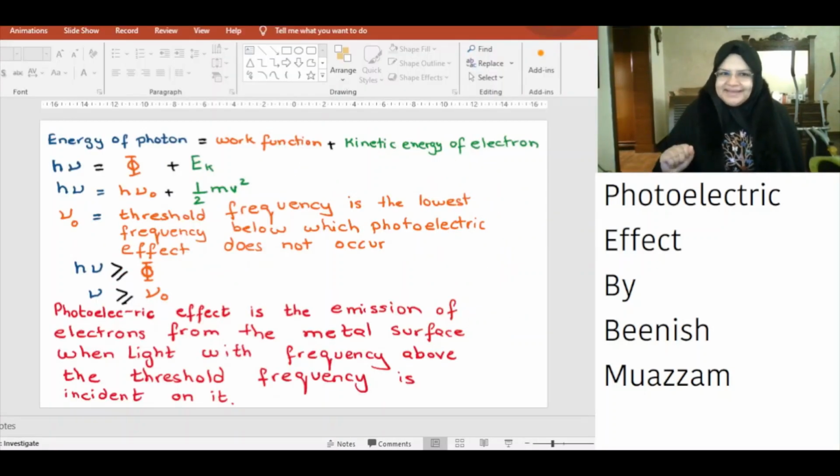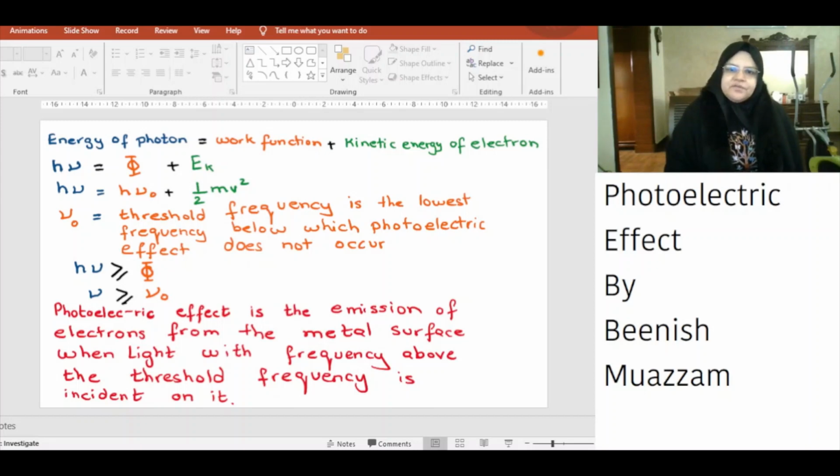Let's put it all together. Energy of photon is equal to work function of metal plus kinetic energy of electron. Energy of photon is equal to h nu, where h is Planck's constant and nu is the frequency. Work function phi is equal to h nu naught, where nu naught is the threshold frequency. It is the lowest frequency below which the photoelectric effect does not occur. Kinetic energy of electron, denoted by Ek, is equal to half m v squared, where m is the mass of the electron and v is the velocity.